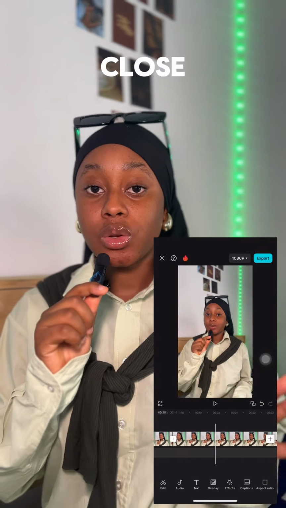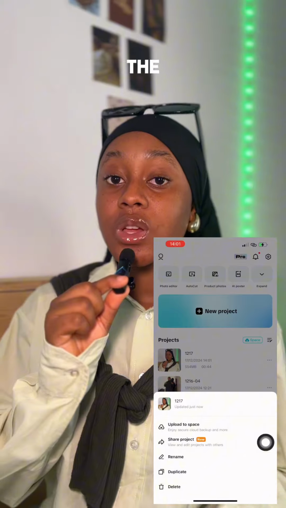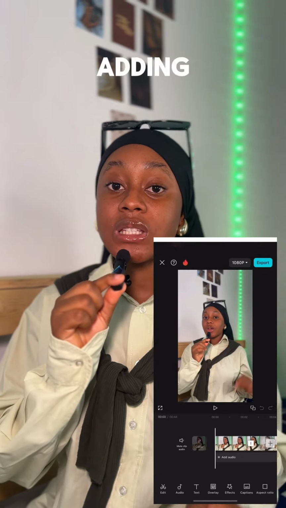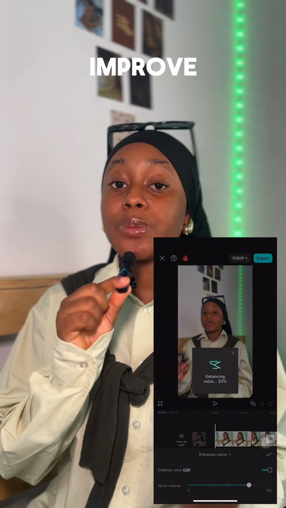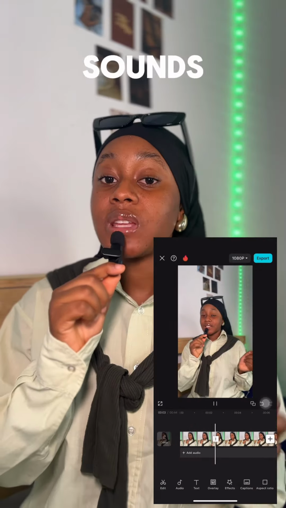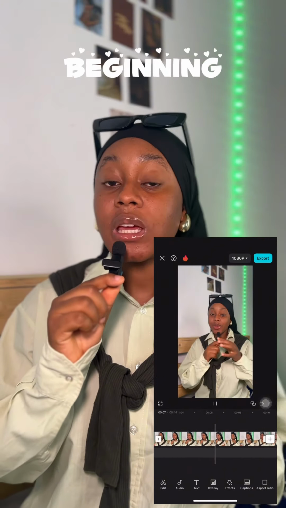Once you're done, close the project. Duplicate that project. In the duplicated version, you can now start adding sound effects and audio enhancements to improve the audio quality. Once everything sounds great, play the video from the beginning and screen record it.